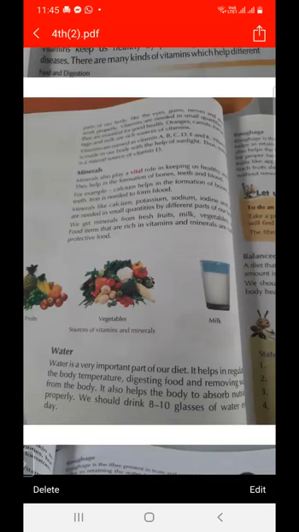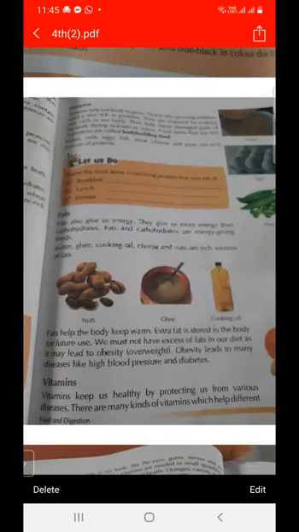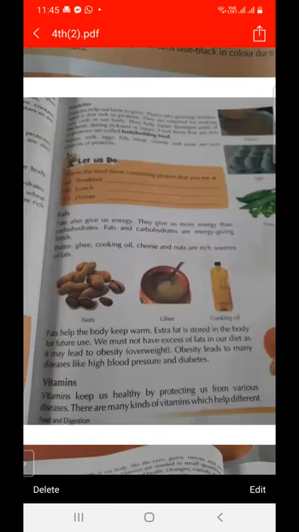So again, I'm repeating vitamins. They are a component of food, and vitamins are needed in very small quantities. Vitamins are called protective food. And why are vitamins called protective food? Because vitamins protect us from various diseases.